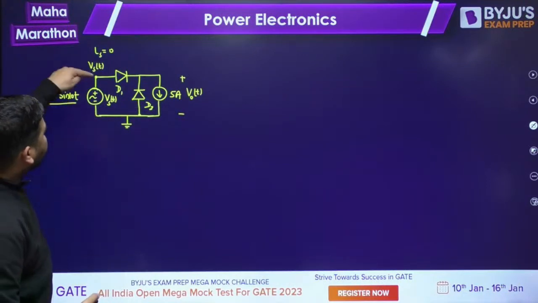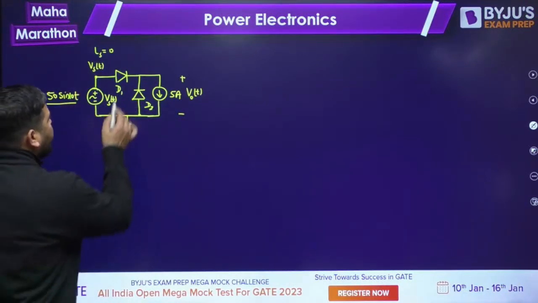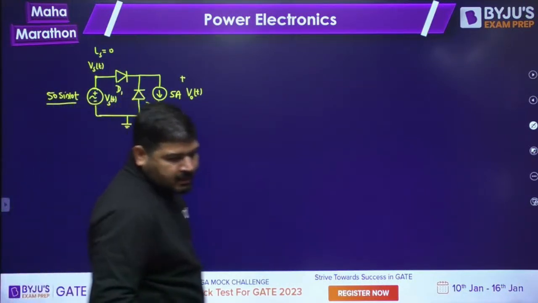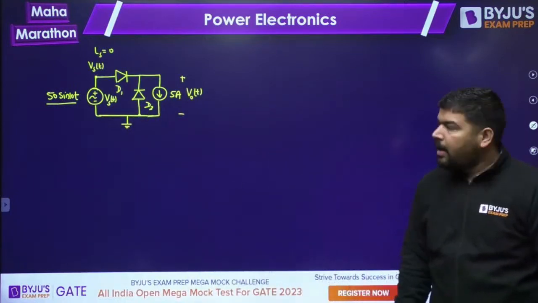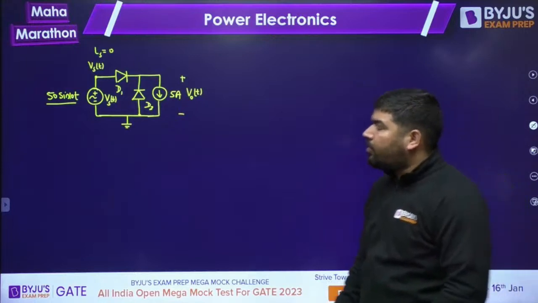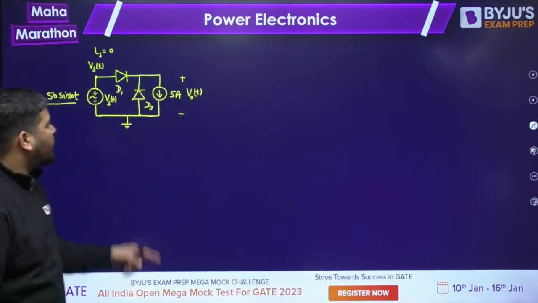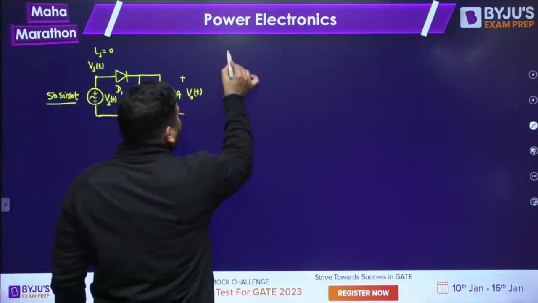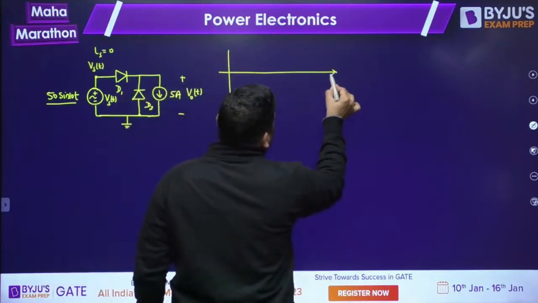So if this is 0, this will be VST. Now we have two diodes D1 and D2. In which configuration are these two diodes connected? Tell me, guys. These two diodes are connected in common cathode configuration. So the diode which has the highest voltage on anode will conduct.